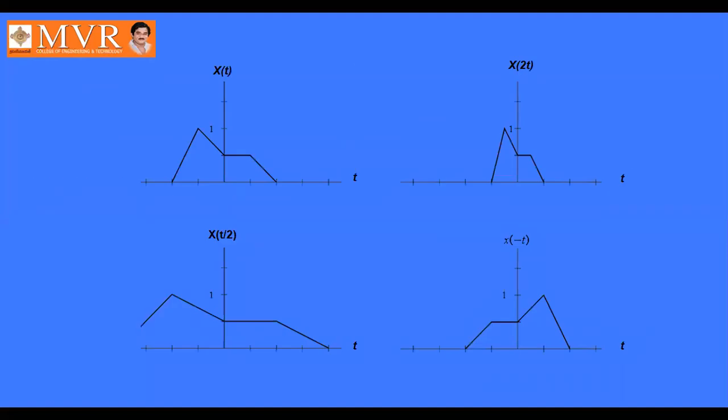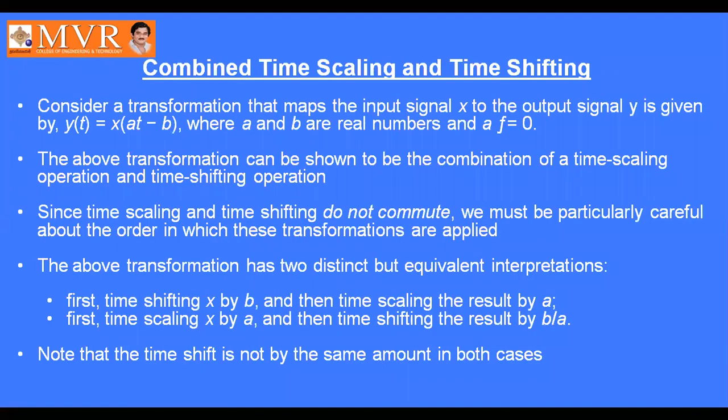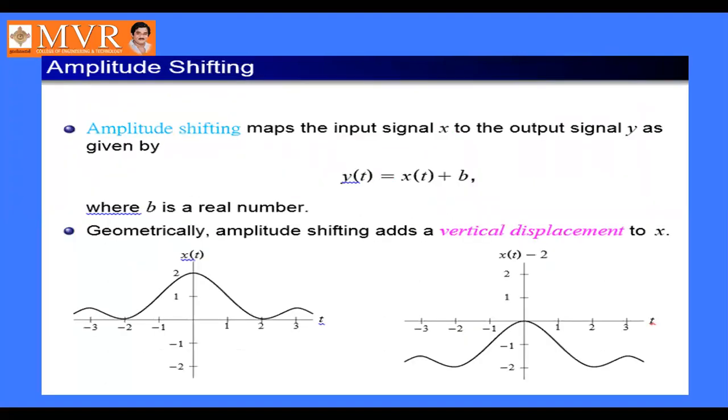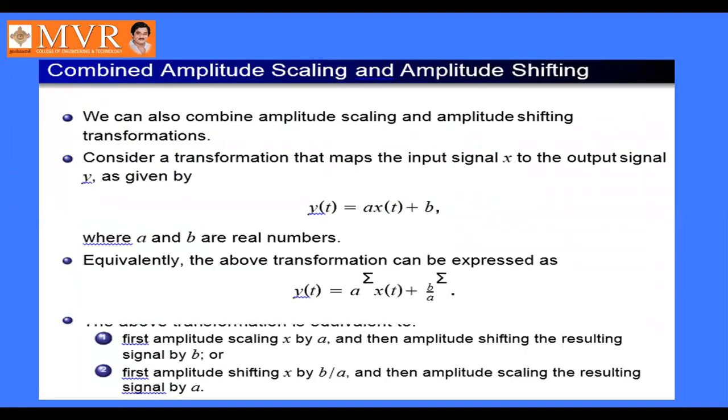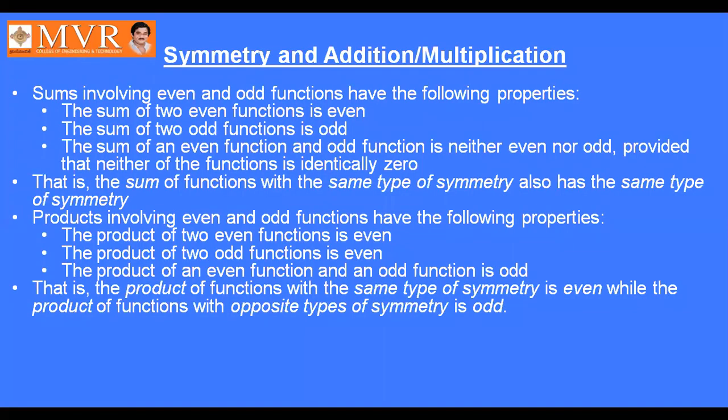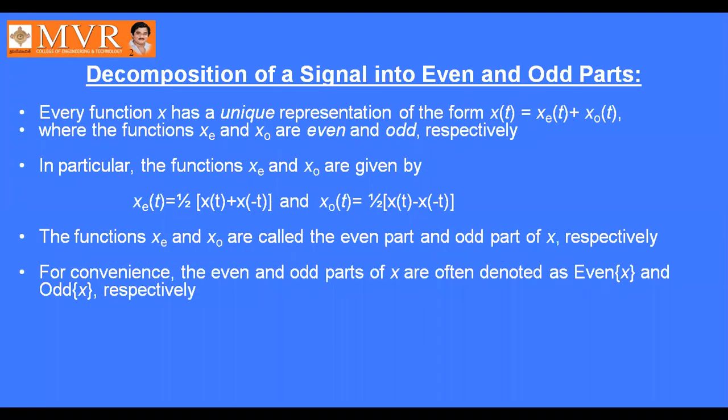Time scaling, combined time scaling and time shifting, amplitude scaling, amplitude shifting, combined amplitude scaling and amplitude shifting, and symmetry and addition, multiplication, and decomposition of signals into even and odd parts. So the signal can be converted into even and odd parts. The even part is xe of t and the odd part is xo of t. We write the signal as a combination: x of t equals xe of t plus xo of t.